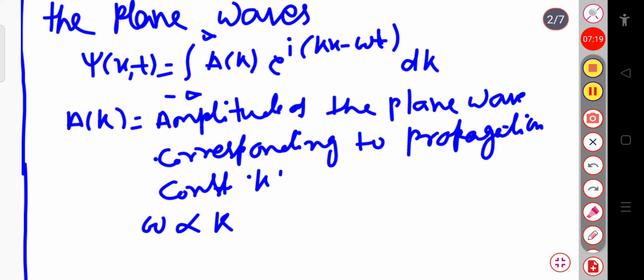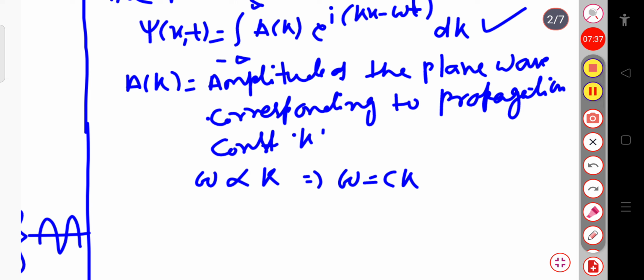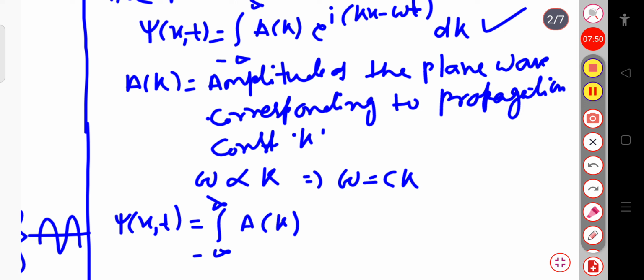Since omega is directly proportional to k, we can write omega equal to c into k, that is, the phase velocity for each component of psi is the same. So we can write this expression as psi of x,t equal to the integration over minus infinity to plus infinity of A of k, exponential i(kx minus, in place of omega, here I am putting c into k into t), whole into dk.